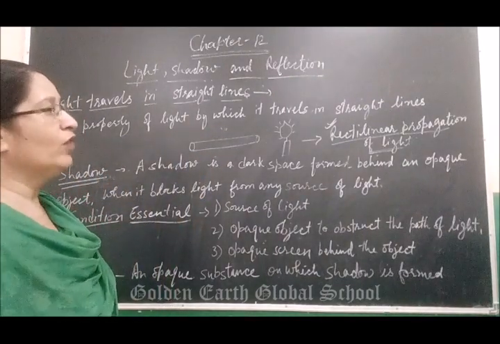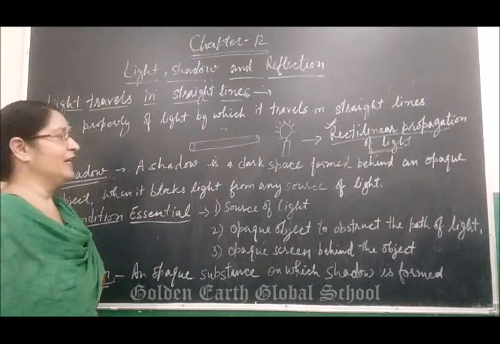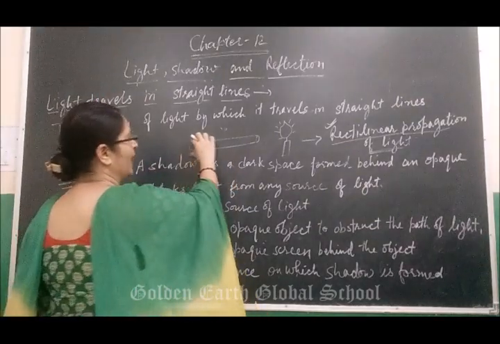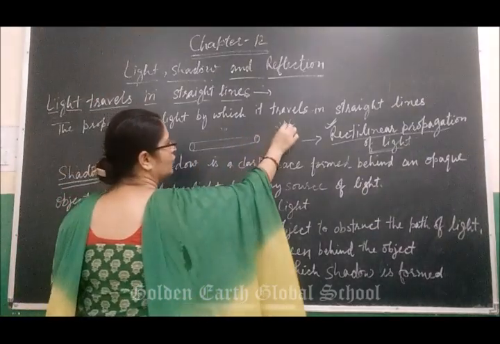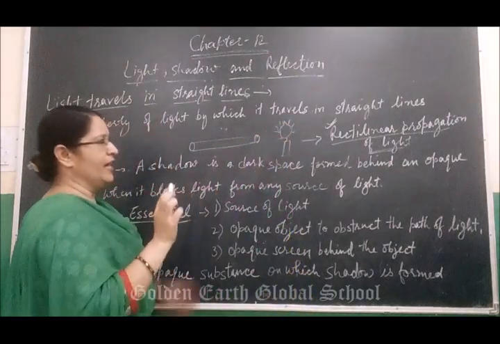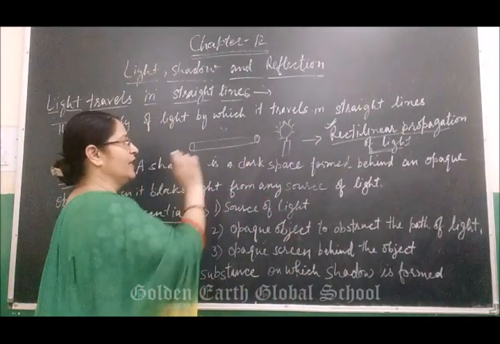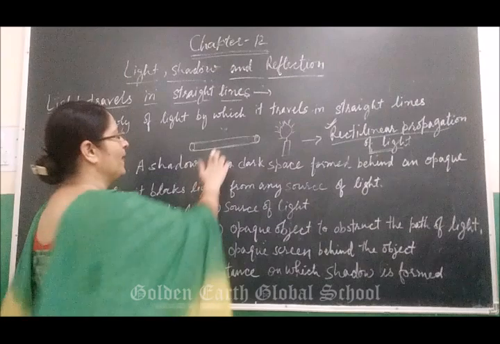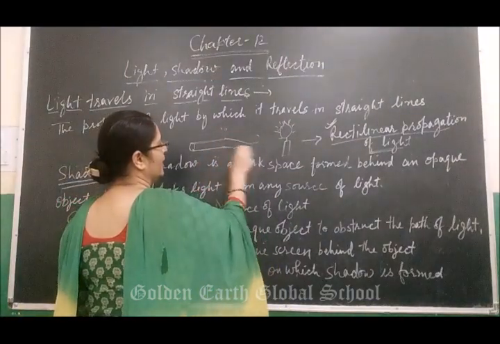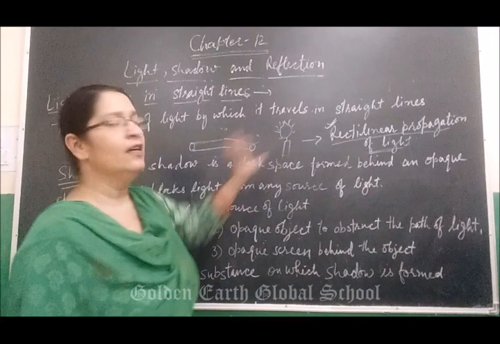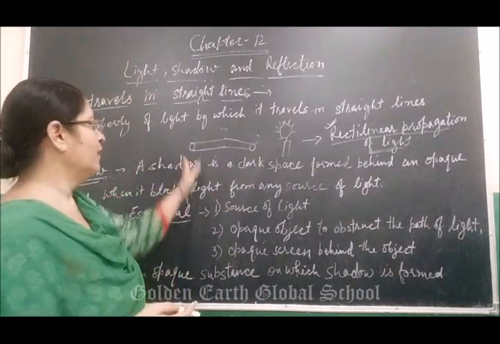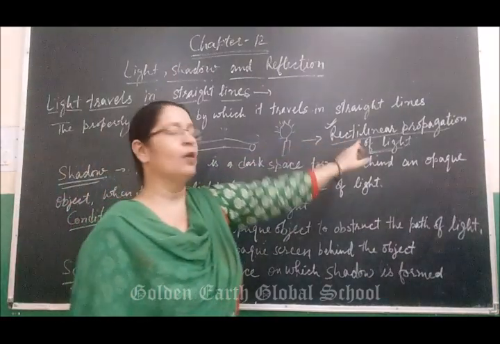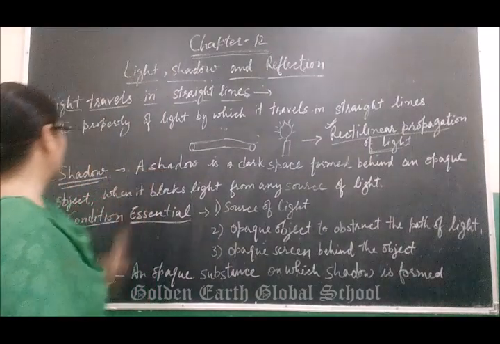How can we prove that? How can we justify that light travels in a straight line? You can do this activity at home also. Take a small pipe and a candle. You can see the candle when your pipe is straight. When you bend your pipe a little bit, like if it is bent like this, then you are not able to see the candle. Why are you not able to see the candle? Because light always travels in a straight line. That's why it is called rectilinear propagation of light. Our next topic is shadow.